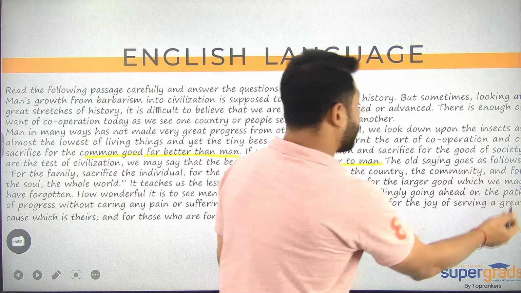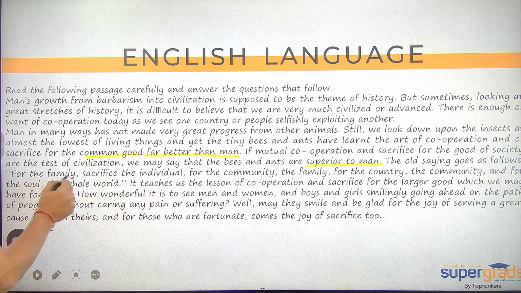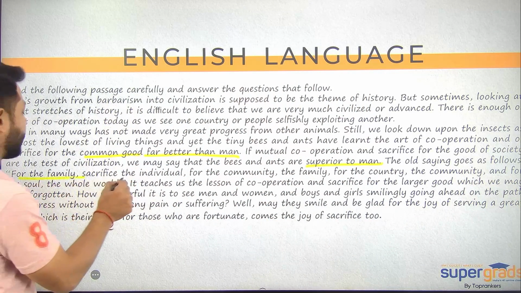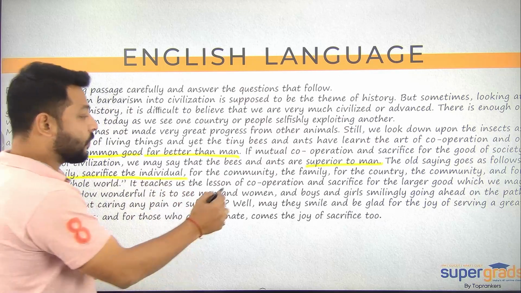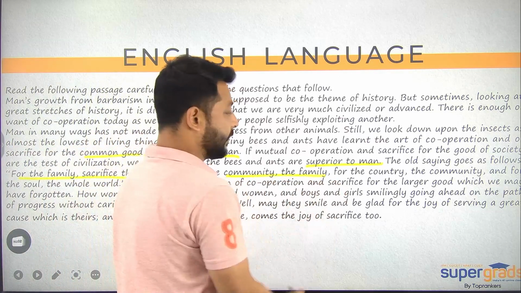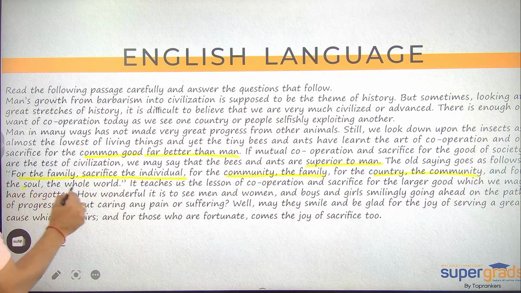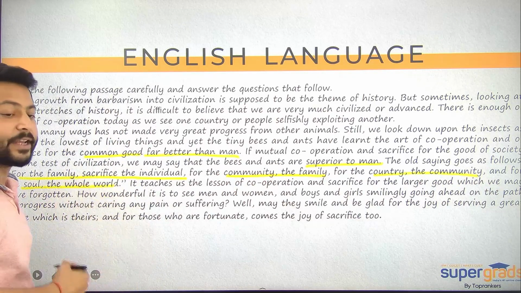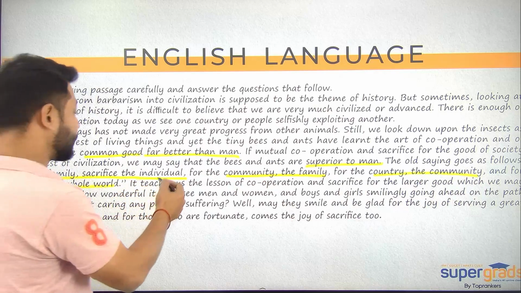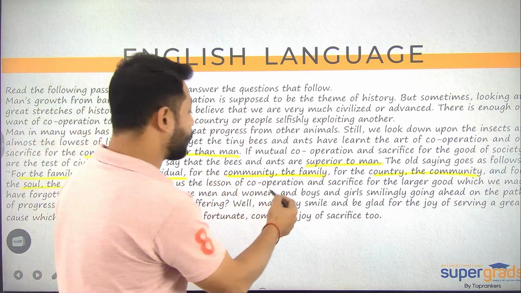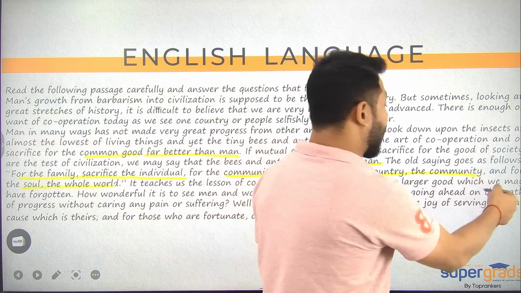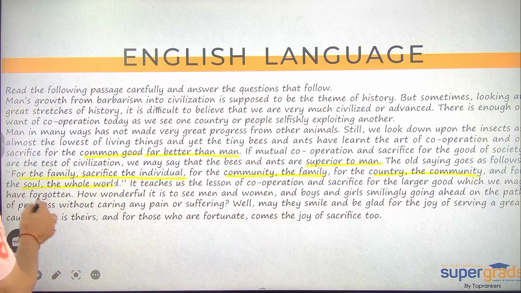The old saying goes as follows: for the family, sacrifice the individual. For the community, the family. For the country, the community. And for the soul, the whole world. So this is how sacrifice should be made. It teaches us the lesson of cooperation and sacrifice for the larger good, which we may have forgotten.